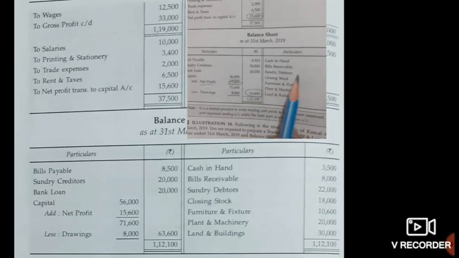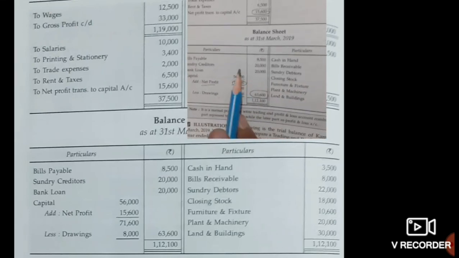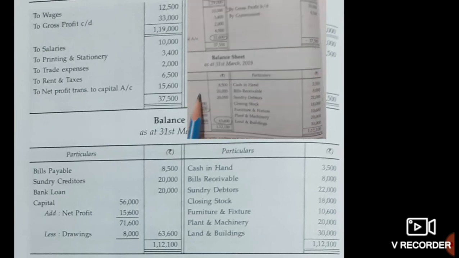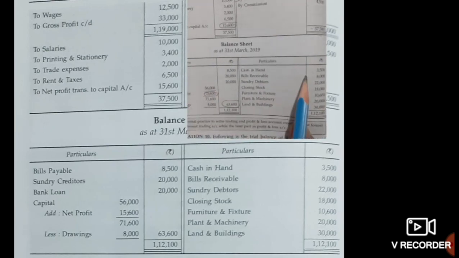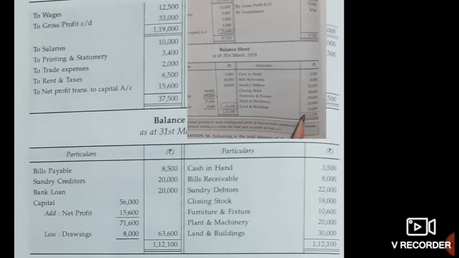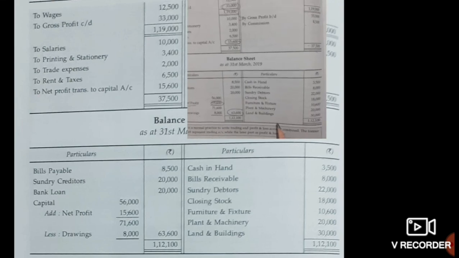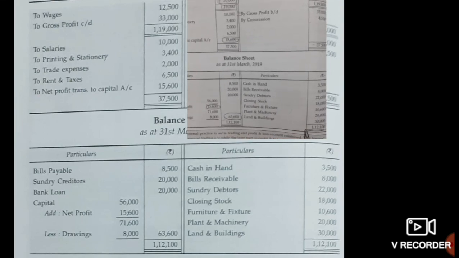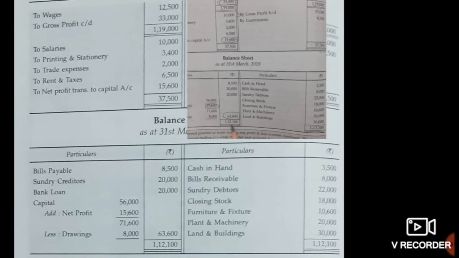And whatever items we have split from the question, you have to just put up in your balance sheet, like bills payable, creditors, bank loan, then your cash in hand, bills receivable, all the items which you have already split in the question itself, you have to write down here, and the balance sheet will tally, 1,12,100.